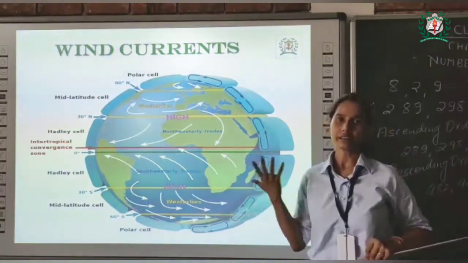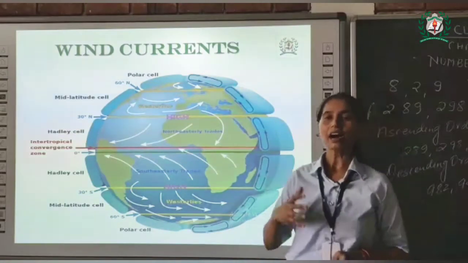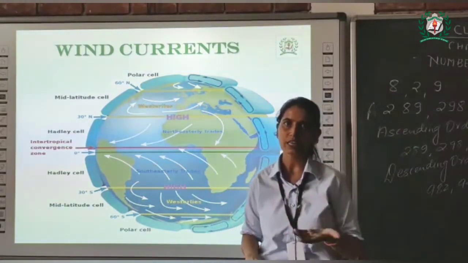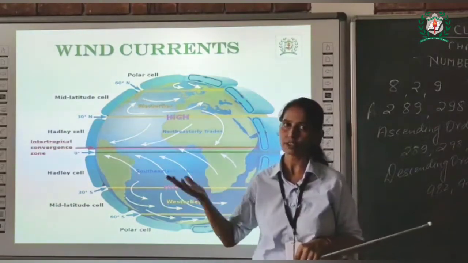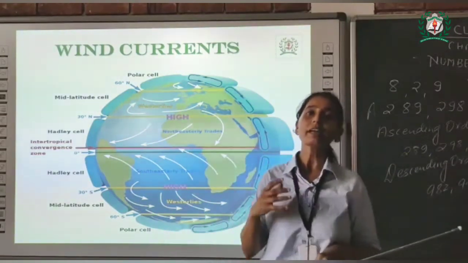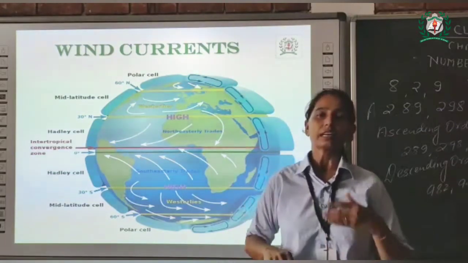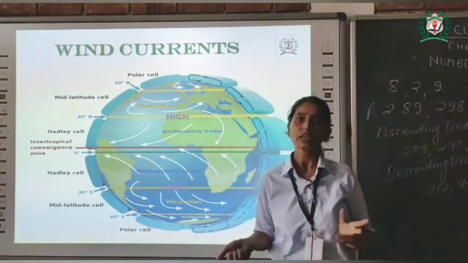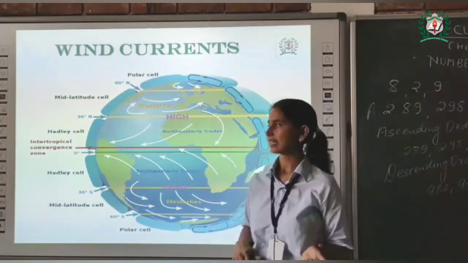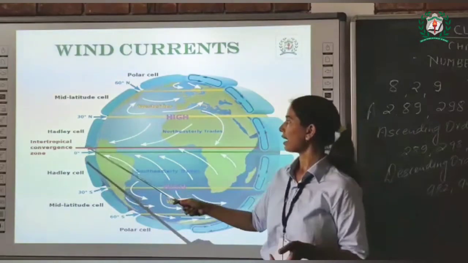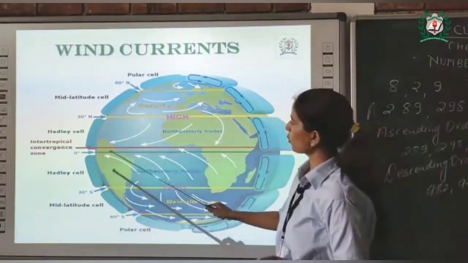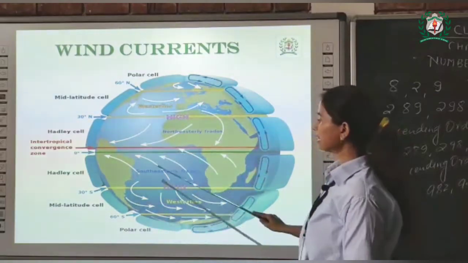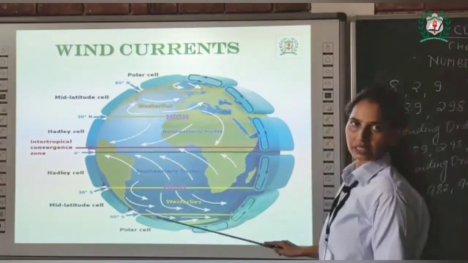Wind currents. What are wind currents? We already know that our earth is divided into two equal parts by the equator, which is a latitude, because it is an imaginary line. So the equator also comes in the category of latitudes. It divides our earth into two equal parts. This part is known as the northern hemisphere and this part is known as the southern hemisphere.